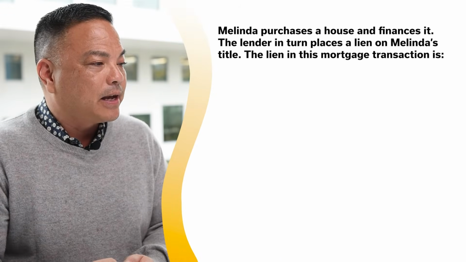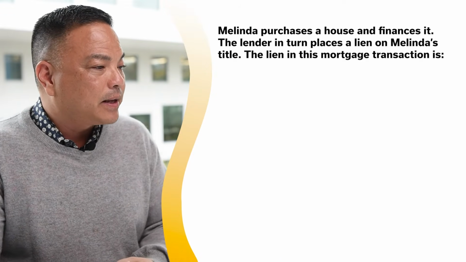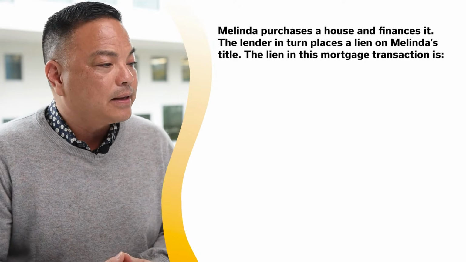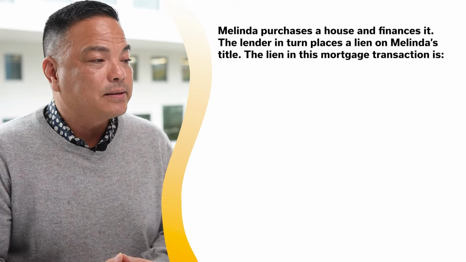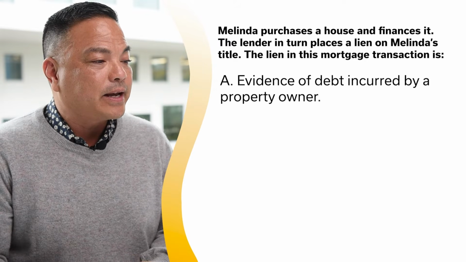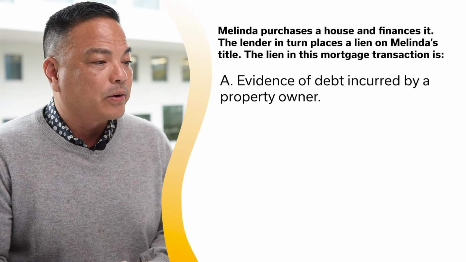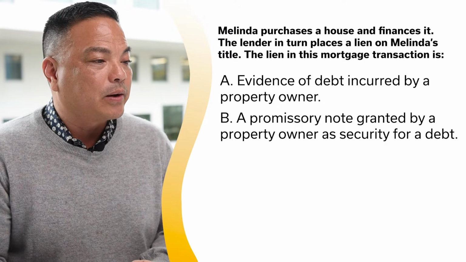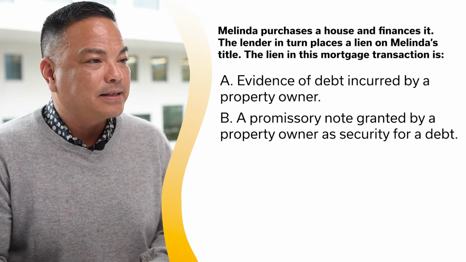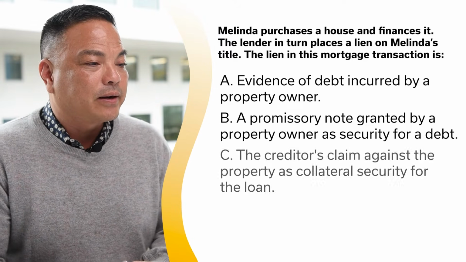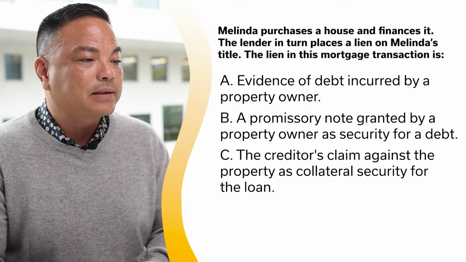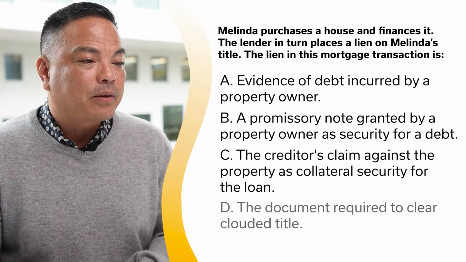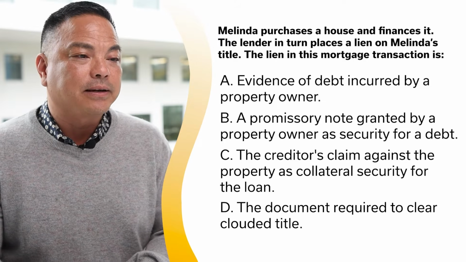Melinda purchases a house and finances it. The lender in turn places a lien on Melinda's title. The lien in this mortgage transaction is A, evidence of debt incurred by a property owner. B, a promissory note granted by a property owner as security for a debt. C, the creditor's claim against the property as collateral security for the loan. And D, the document required to clear clouded title.